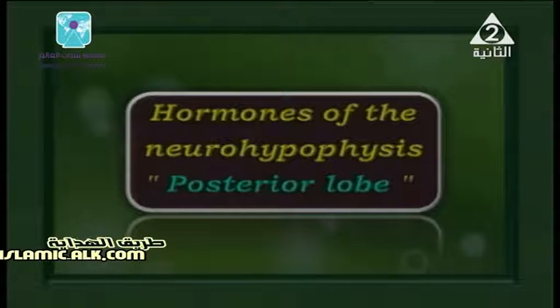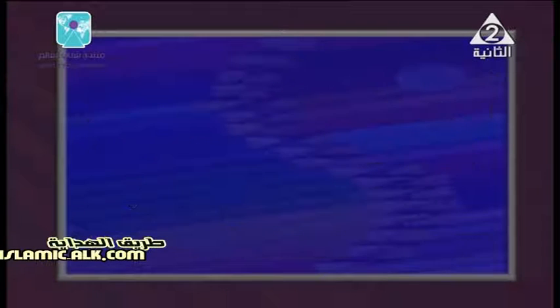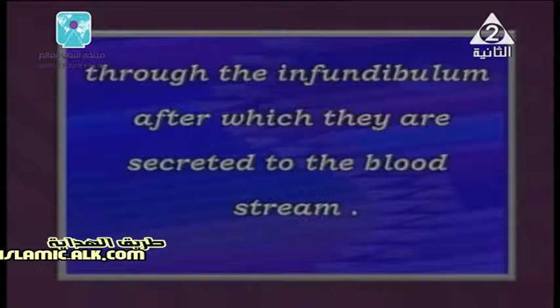Starting with that, there are two hormones that are secreted from the nerve cells in the hypothalamus and reach the neurohypophysis, or posterior lobe of the pituitary gland. The two hormones go through the infundibulum, and after which they are secreted to the bloodstream.